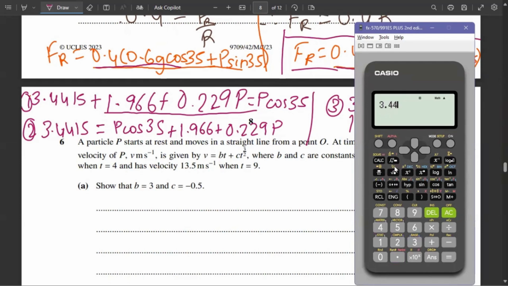I'll show you: 3.4415 plus 1.966 plus 0.229, and instead of P, I will write X, equal to P cos 35. So that is X cos 35. And now what I have to click is shift solve, and solve for X I have to press equal to. So I got the value for P.